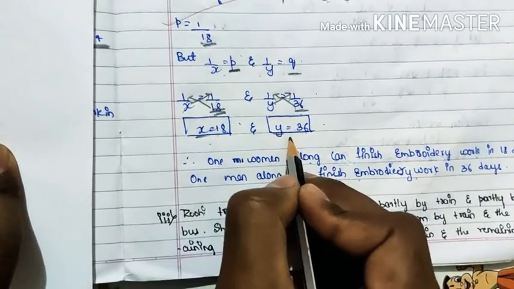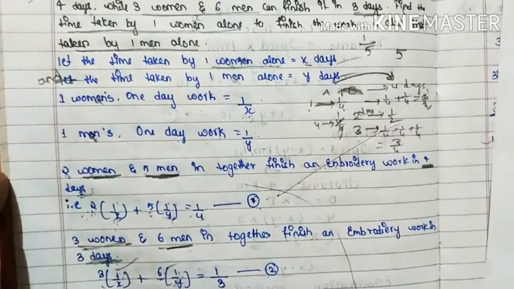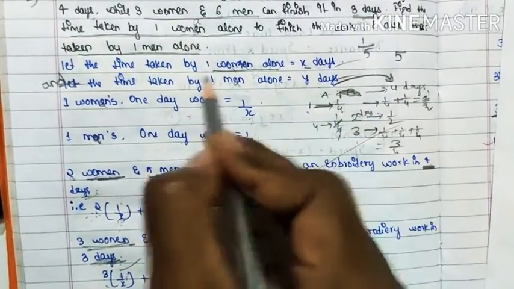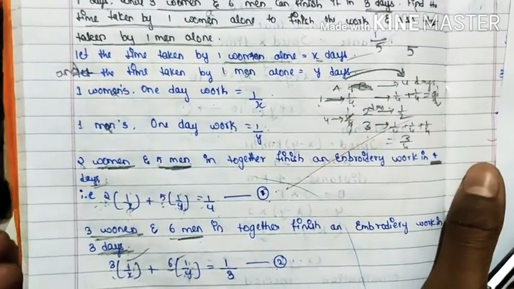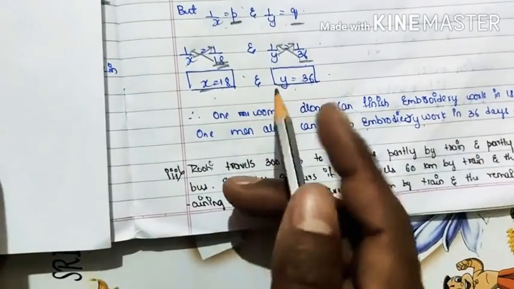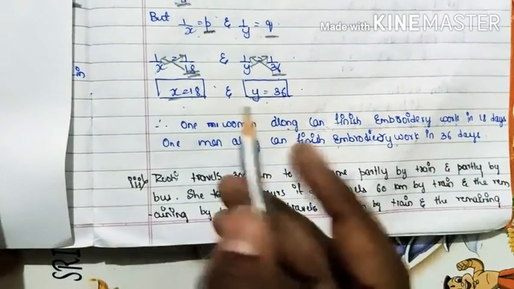What is x and what is y? What you assumed here, let us see. What is x? The time taken by one woman alone is x, and by one man alone is y. That only we are going to find. Already we found it here. We will write the conclusion lines.